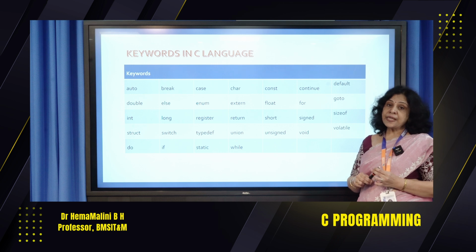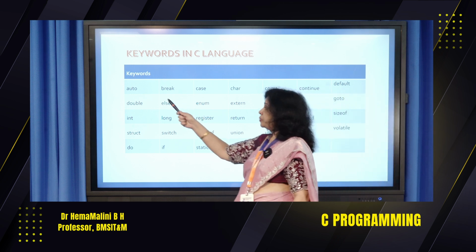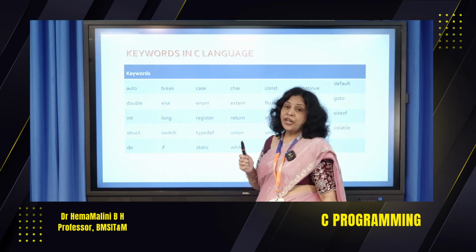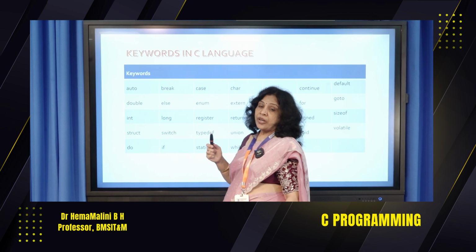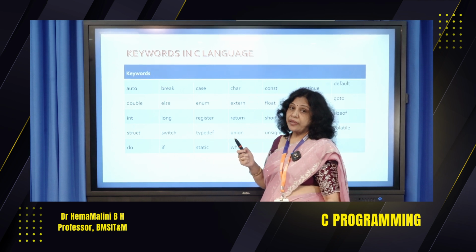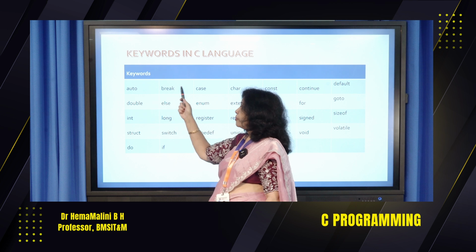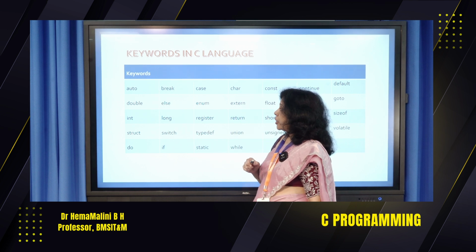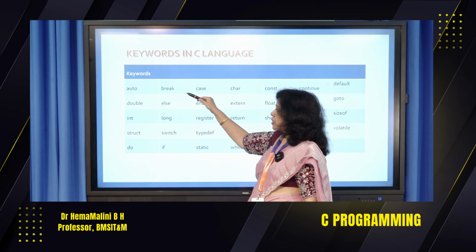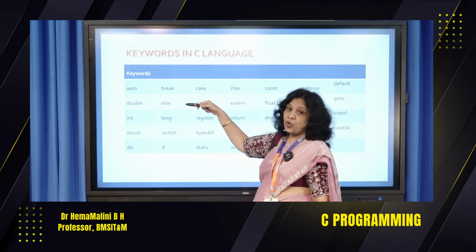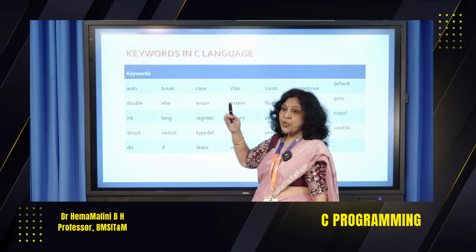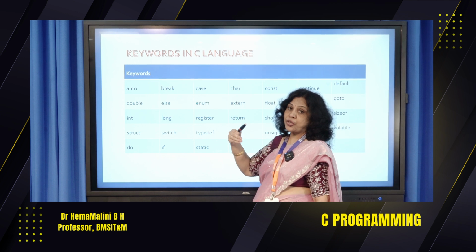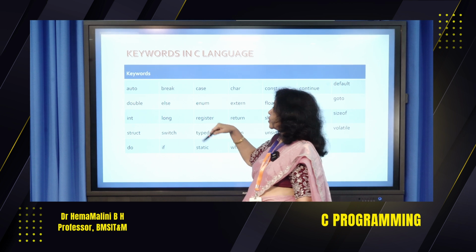Let's see one by one. So we will have a glance at what each keyword is meant to do. Auto, this is a type. If the variable is automatic, then we say it is auto. Break is a statement which is used to break us out of some control statement. It could be a loop or it could be a switch. When we want to come out of the structure, whether it is a loop, we will use a break statement.